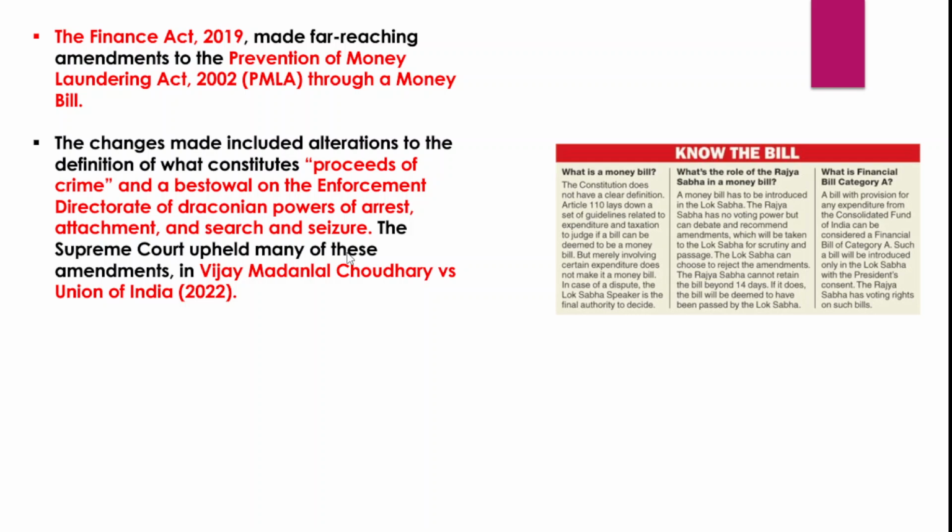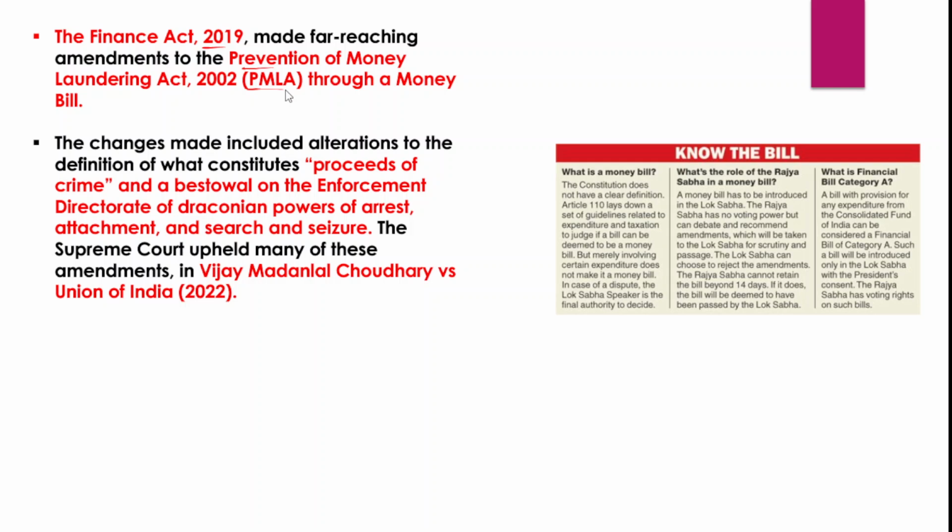And in fact, there are certain other laws which have also been passed previously in the name of money bills, for example, the Finance Act 2019. This Finance Act of 2019 has made far-reaching amendments to the Prevention of Money Laundering Act of 2002, right? The amendments to the Prevention of Money Laundering Act were also done through the money bill route, despite not having the provisions of a money bill.